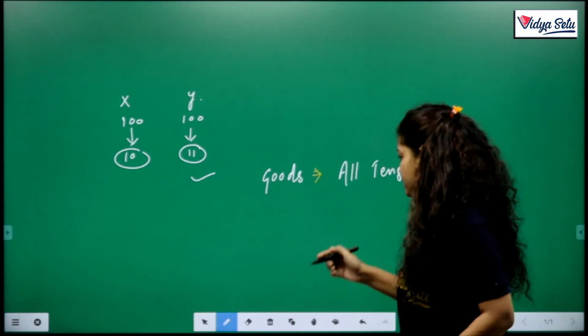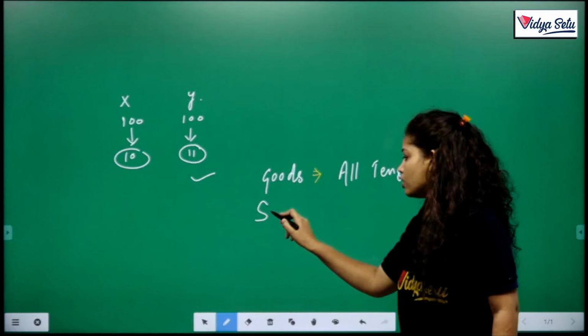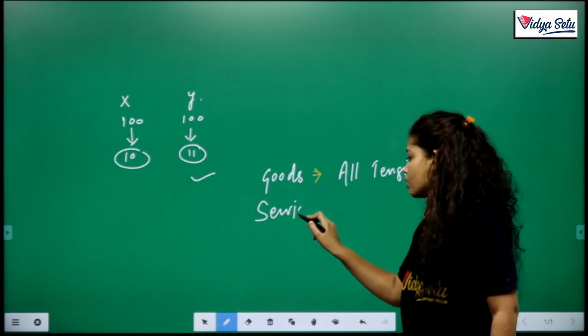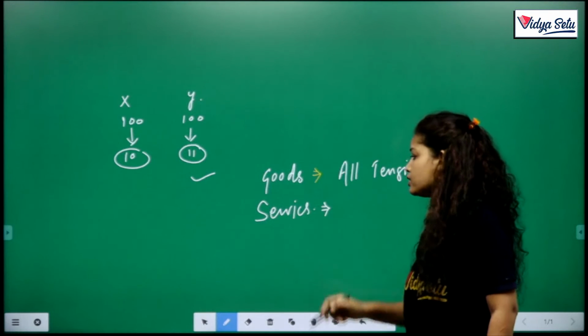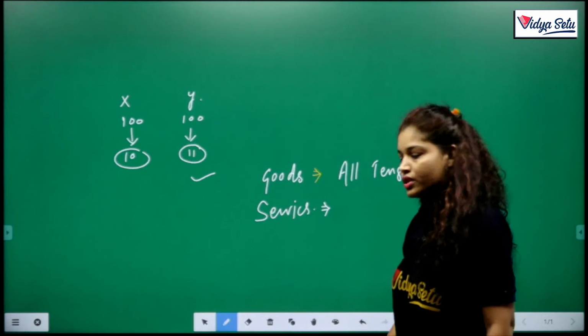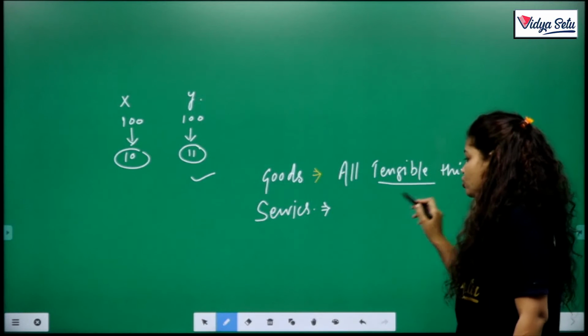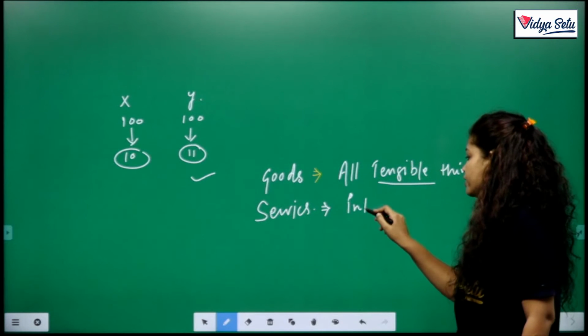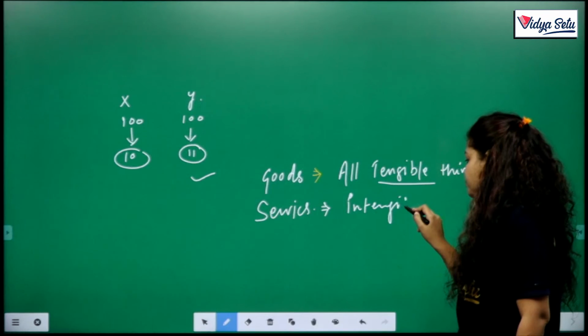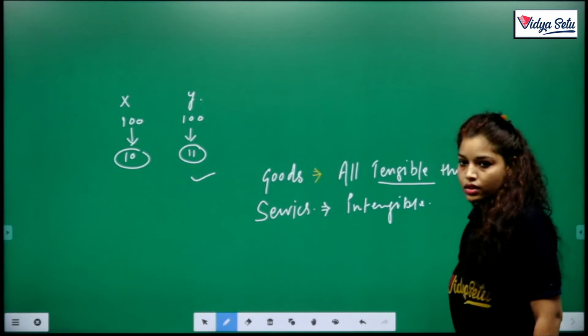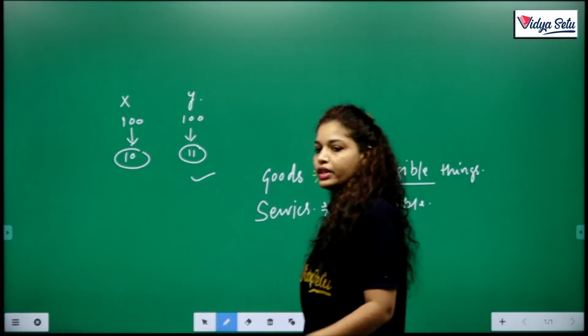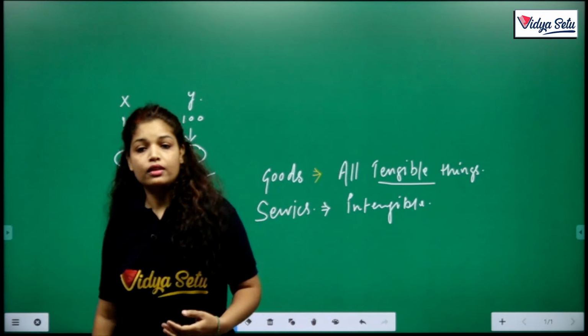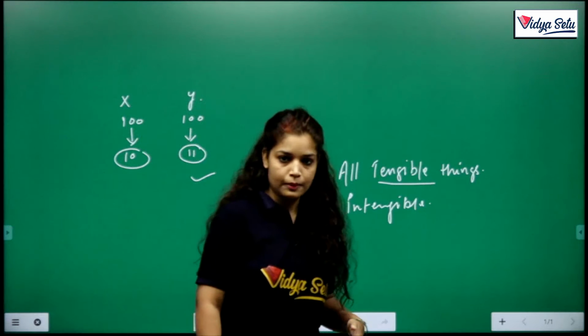Okay. The next terminology of economics is services. Goods are tangible assets, while services are intangible. We can't see or touch services, but we can feel and use them.